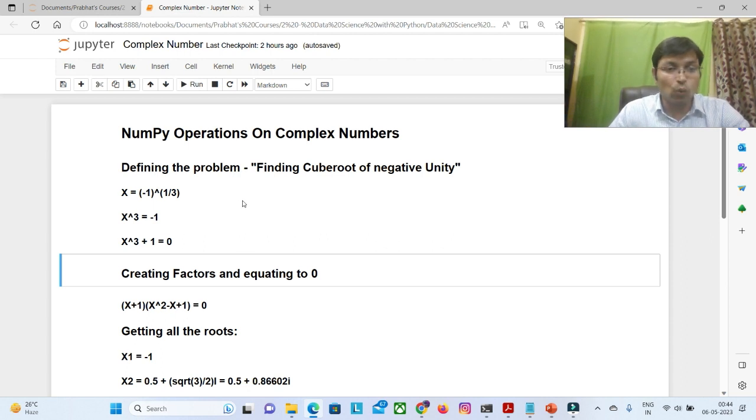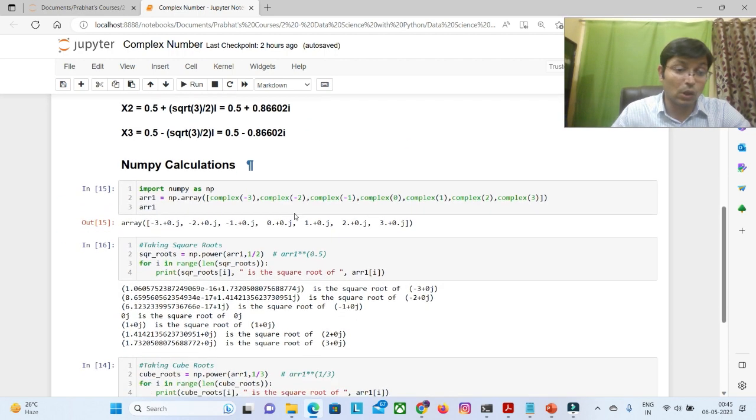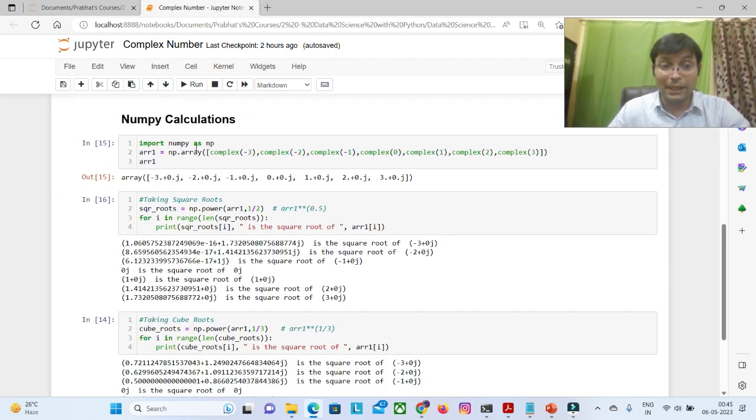So that is how we have got some solutions for this equation, right? So no need to worry about that. Even if we have minus 1 raised to the power 1 by 5 or 1 by 7 or 1 by 13, anything, we can have some solution for this equation, and we can find the real solutions for them. So those solutions we are now going to see in terms of NumPy operations.